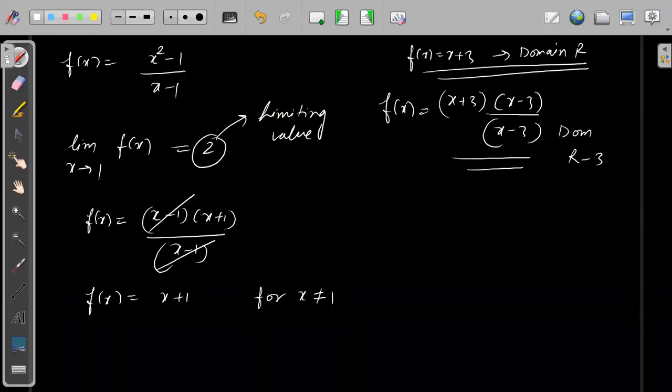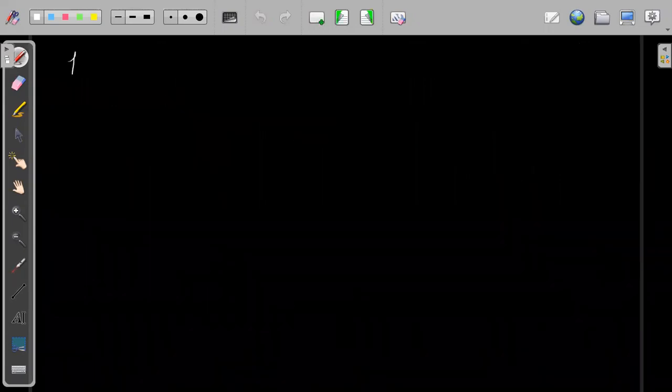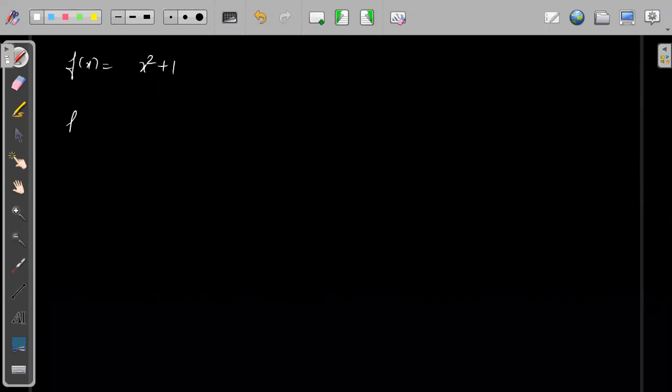Now a very simple question. f(x) = x² + 1. Tell me what is the limiting value when x tends to 1 of f(x). Tell me what will be the value of this.